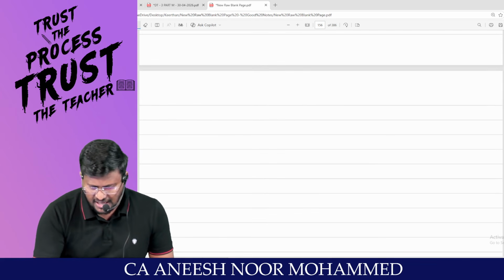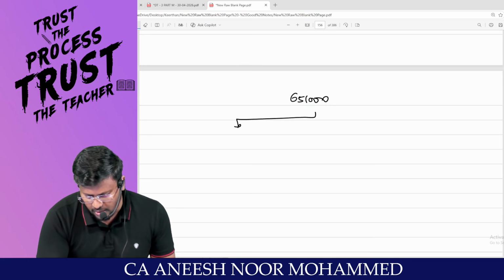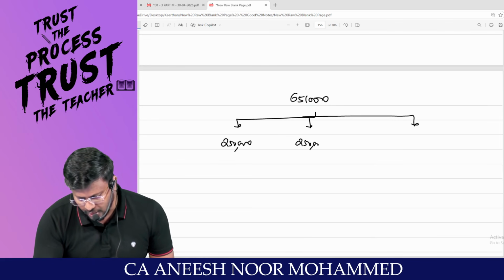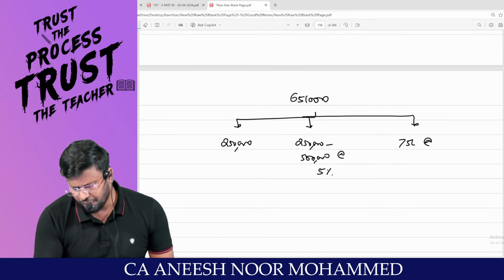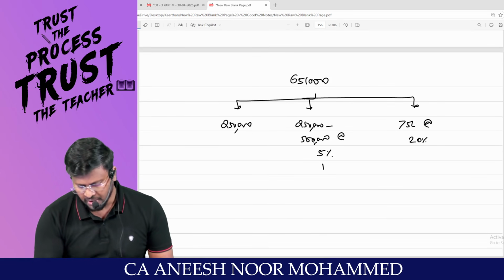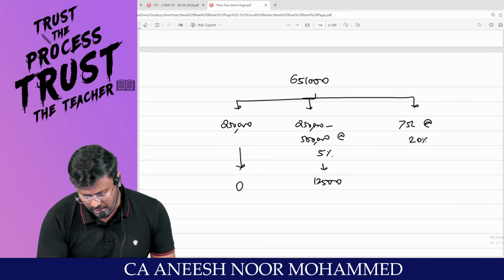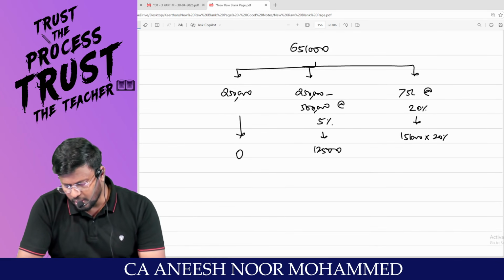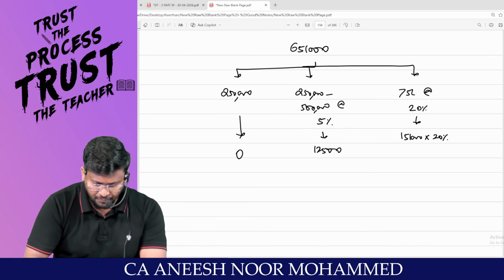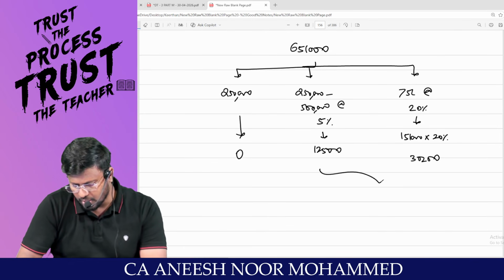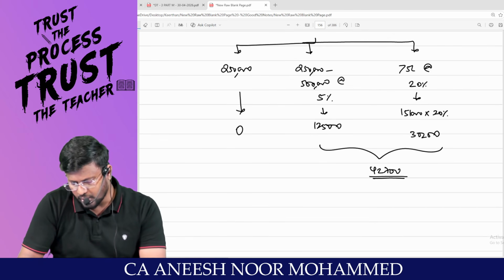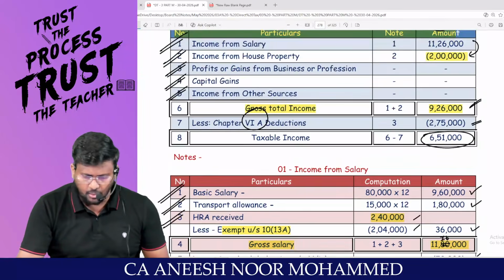Now for this 6,51,000 only, we are liable to calculate the what, man? Tax. So 6,51,000 should be classified into 3 categories. Up to 2,50,000, nil. 2,50,000 to 5 lakh at the rate of 5%. More than 5 lakh at the rate of 20%. This will be 12,500. Am I right, sir? Then more than 5 lakh means 1,51,000 into 20% comes to 30,200. So 30,200 plus 12,500 comes to 42,700, is the total what payable?